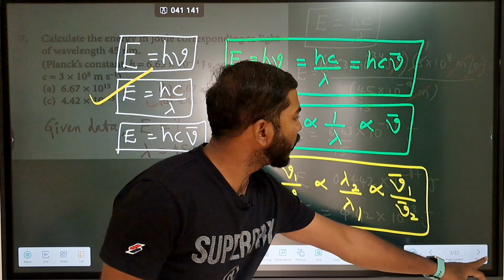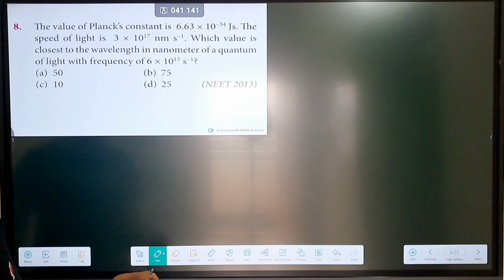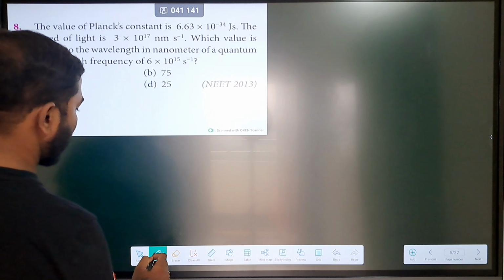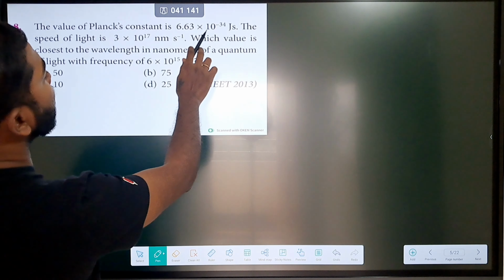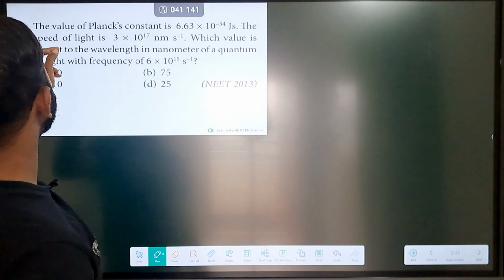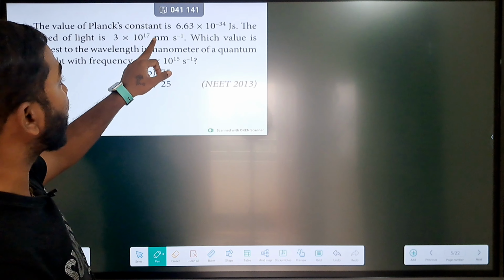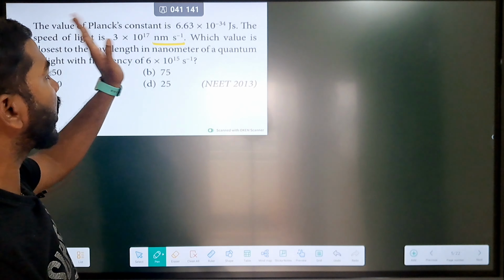Next, let us move on to our next question. So what are they asking us? They are asking us to calculate the value, where the Planck's constant value is mentioned here also. The speed of light is given, very good. They have given it in nanometers, so please take care of this. We need to convert it into meters. Anyway, we will do that.